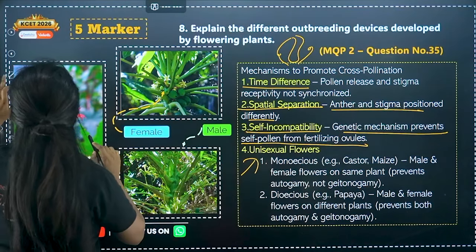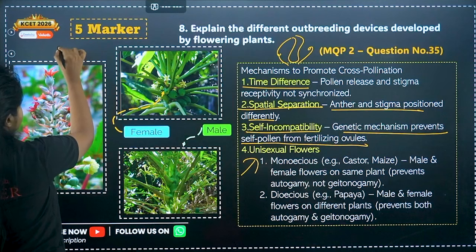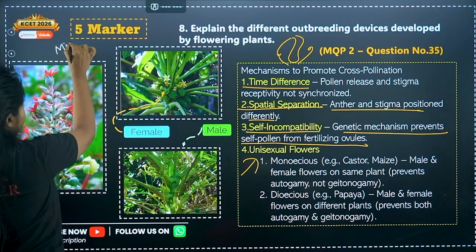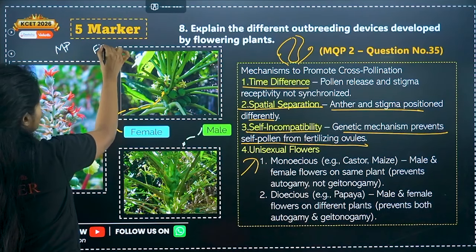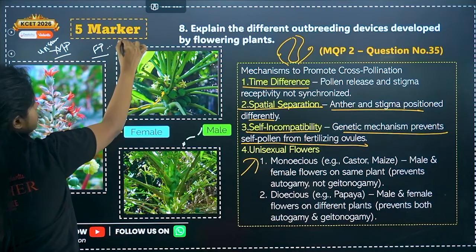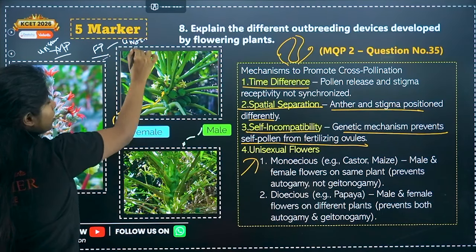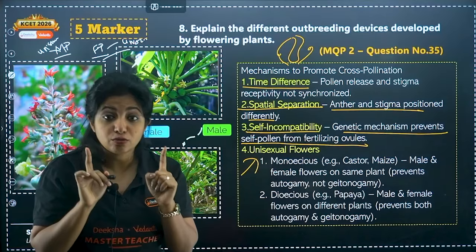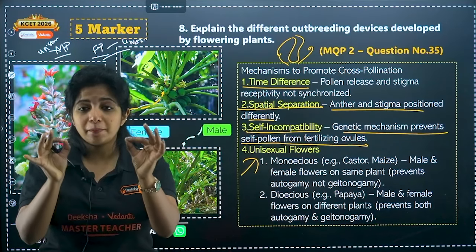Yeah, dioecious plants are the ones that basically have a male plant and a female plant separately. This will have unisexual flowers. An example is what? Please remember papaya. This question usually comes. Papaya.